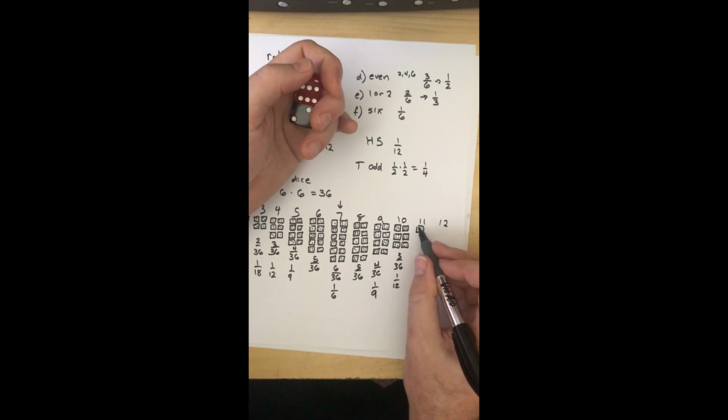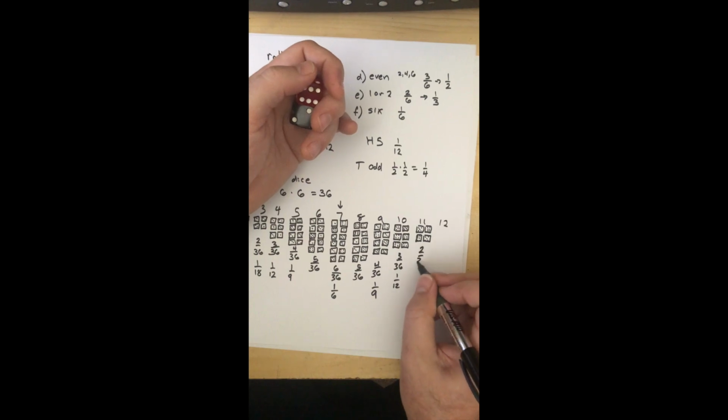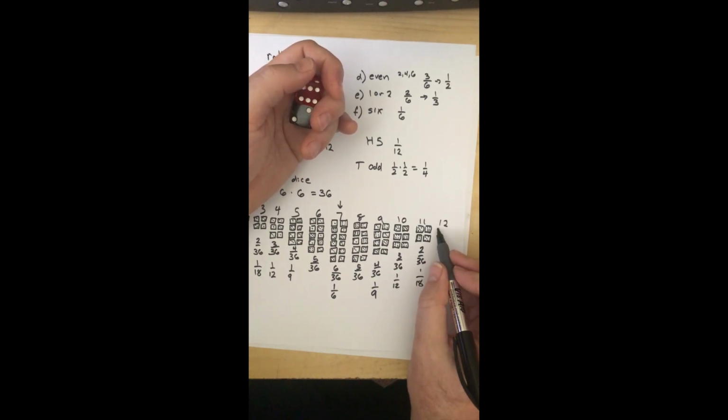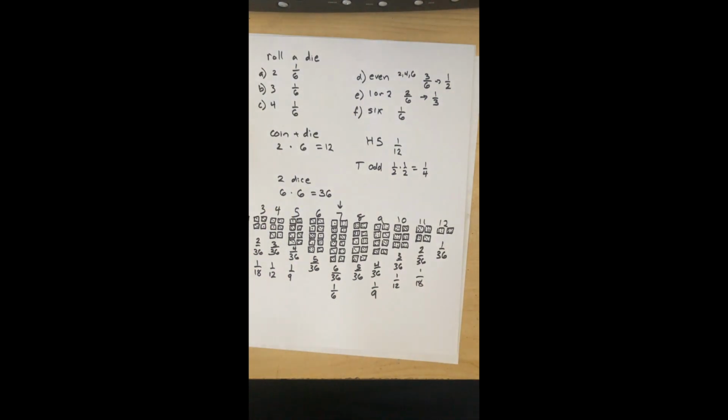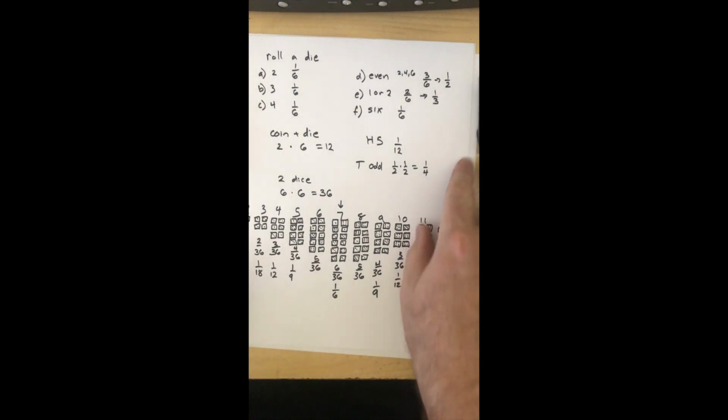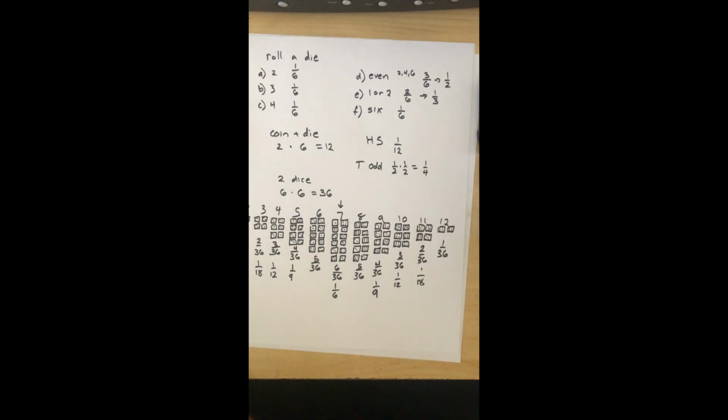Getting down to the very bottom here, 5 and 6, and 6 and 5 for 2 out of 36, or 1 out of 18. And then, of course, 1 out of 36 for the 12s. These are the possible outcomes for rolling 2 dice.